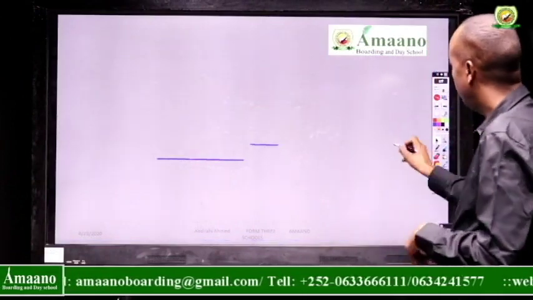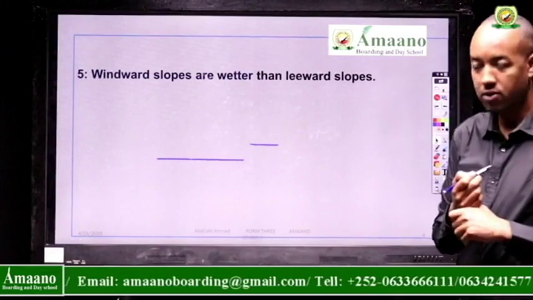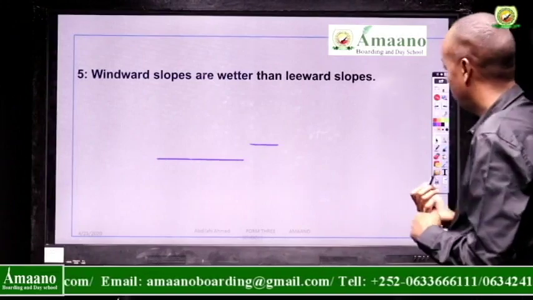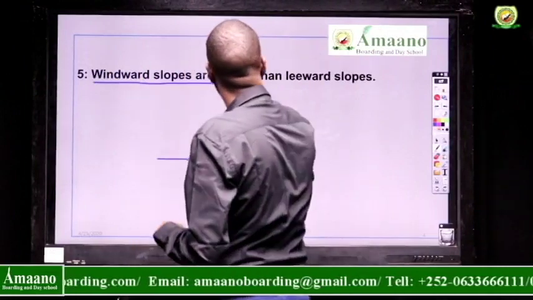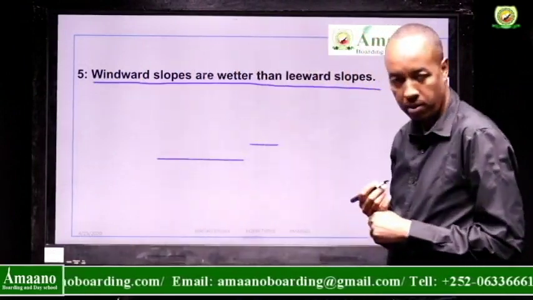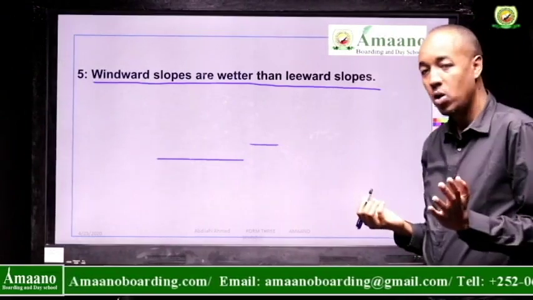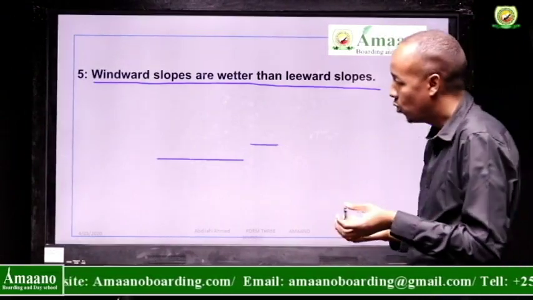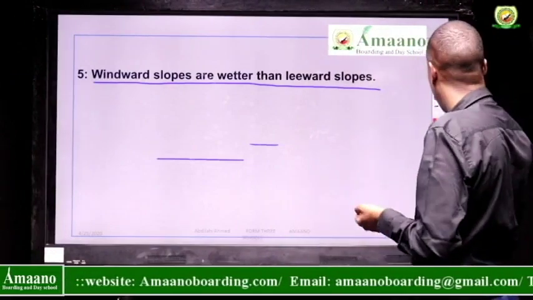Generally, we are still talking about the characteristics of mountain climate. Another important characteristic is that windward slopes are wetter than leeward slopes. We just talked about this. The windward slopes are those slopes that the wind blows against, which receive a lot of rainfall, so they are wetter than leeward slopes.